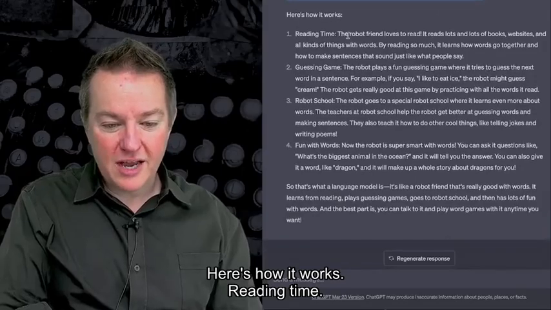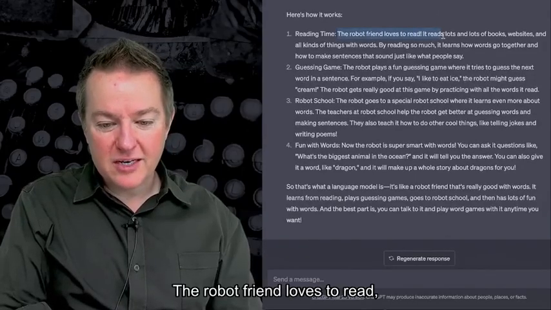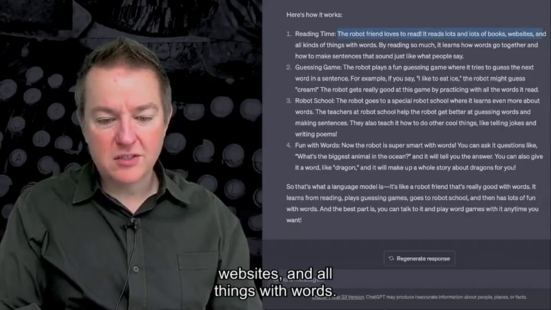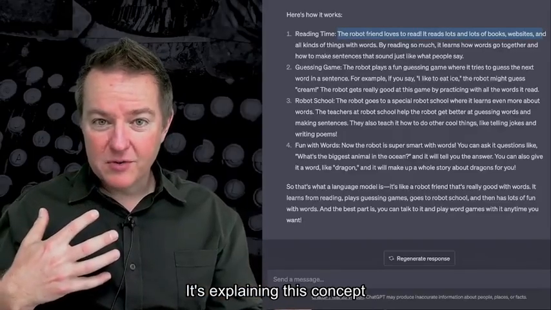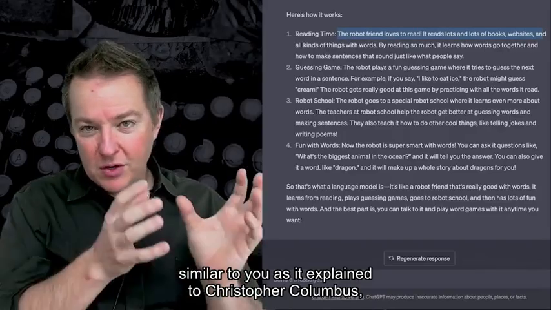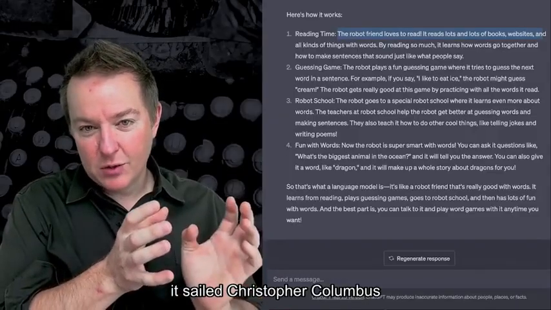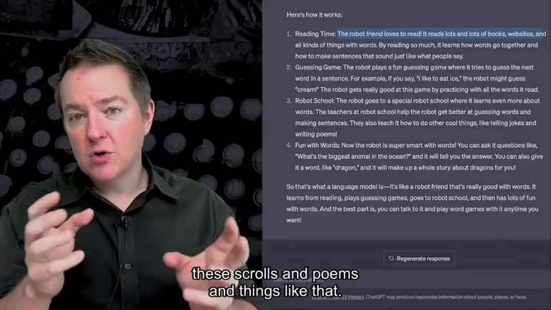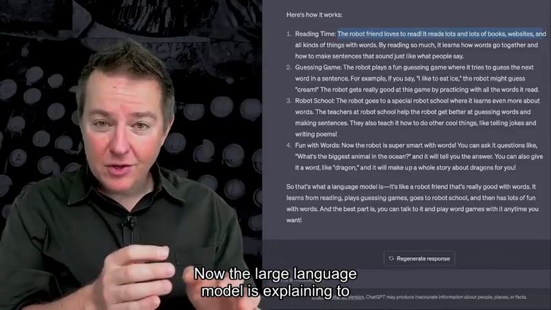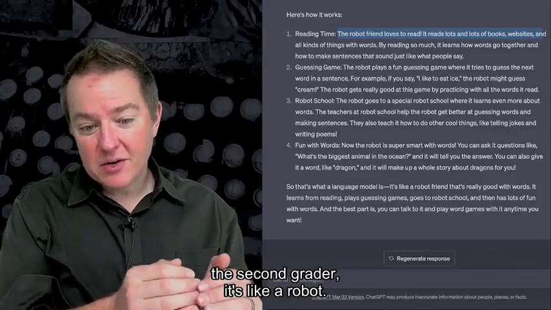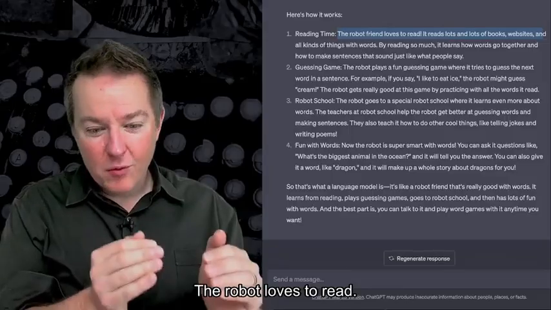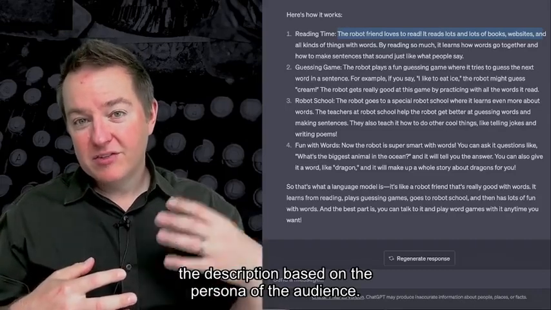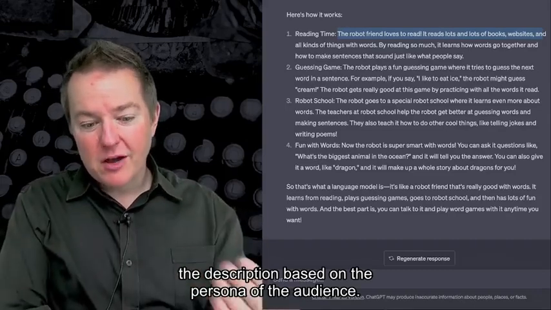"Here's how it works. Reading time. The robot friend loves to read. It reads lots and lots of books, websites, and all kinds of things with words." So it's explaining this concept similar to how it explained it to Christopher Columbus. It told Christopher Columbus the large language model is like a scribe that's read all of these scrolls and poems and things like that. Now it's explaining to the second grader that it's like a robot that loves to read. It reads books, websites, and words. So now it's switched up the description based on the persona of the audience.